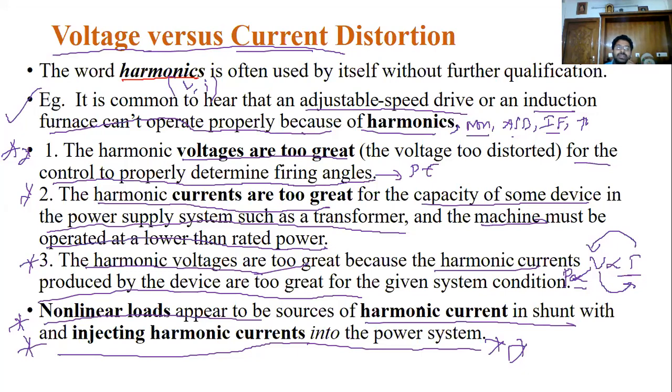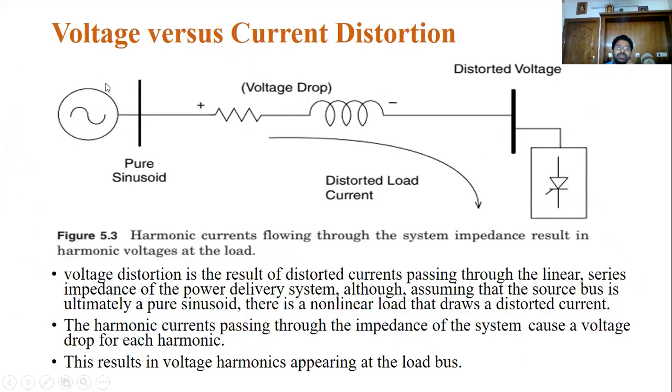Now see this small one. What is the difference? Once again, see the difference between current and voltage distortion in some meaningful way. This is the source, and we are sending a pure sinusoidal wave from the supply side or source. Now this is the non-linear load.